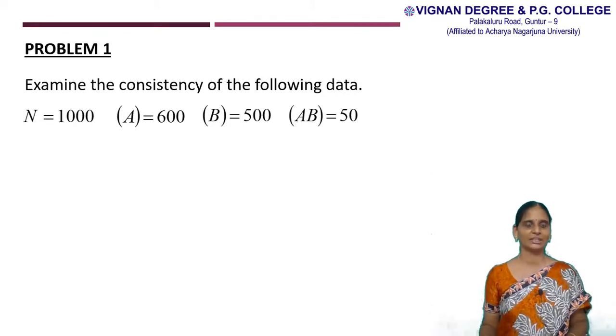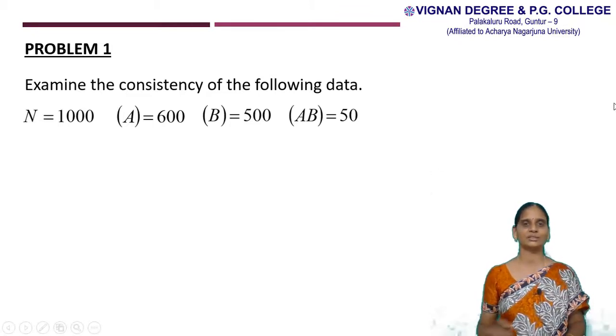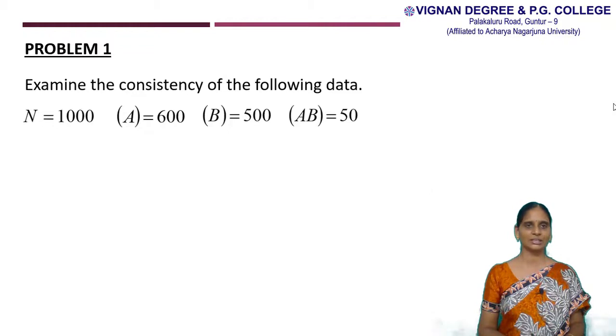So we are given capital N is equal to 1000, frequency of A is equal to 600, frequency of B is equal to 500 and frequency of AB is equal to 150. Now we have to examine the consistency of the given data. Now the solution of the given problem is as follows.